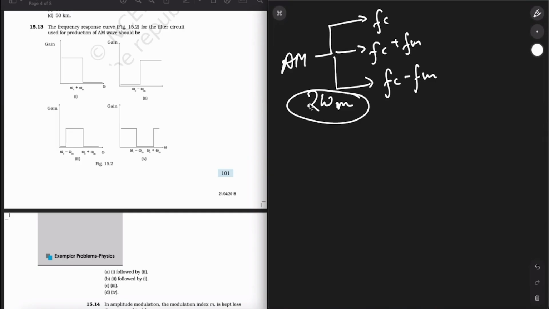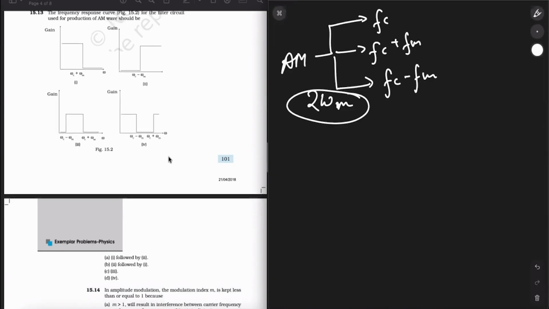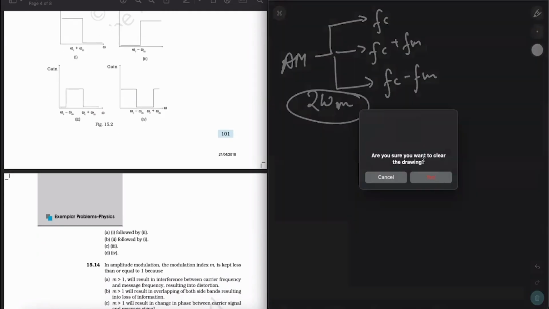So the correct options in this case will be 1 followed by 2. Upper sideband, then lower sideband. 1 followed by 2, so option A is correct. Then 2 followed by 1 is also correct. It will go on like a circle. So option B is also correct. C is also correct. And this is wrong. So options A, B, C are the correct options for this question.